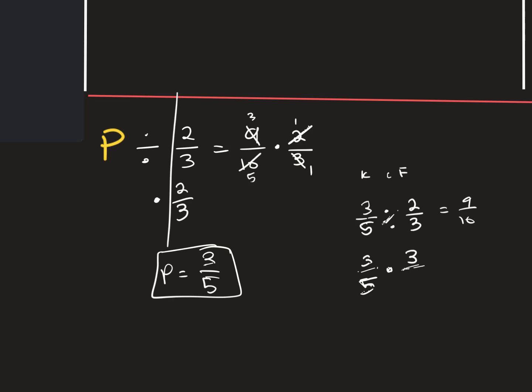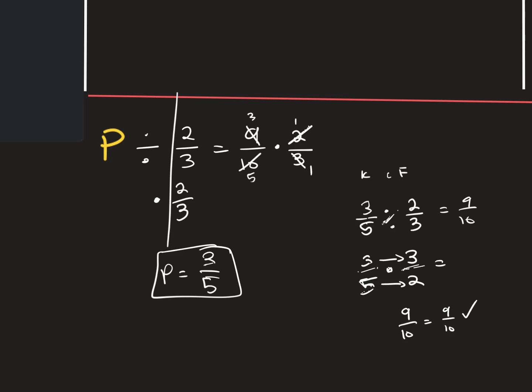Now we look to simplify anything we can, but we can't, so we just multiply numerator by numerator, denominator by denominator, and we end up with 9/10, and we have 9/10. So we know that 3/5 is the solution for p.